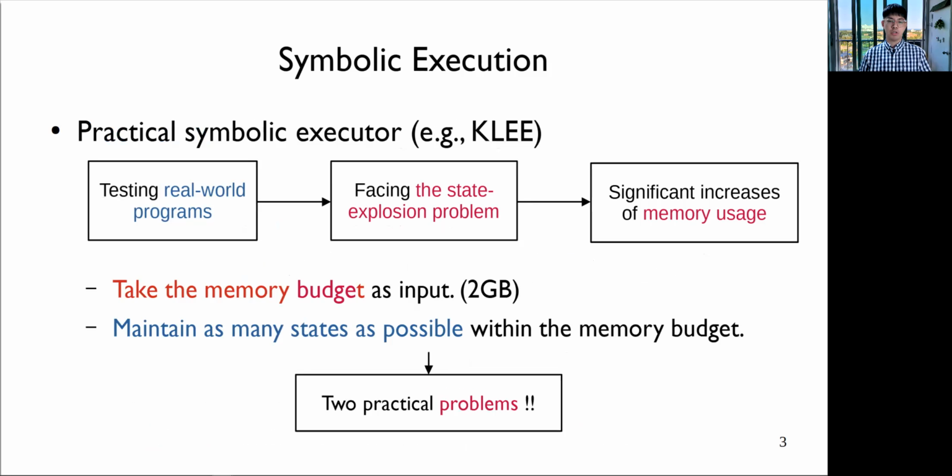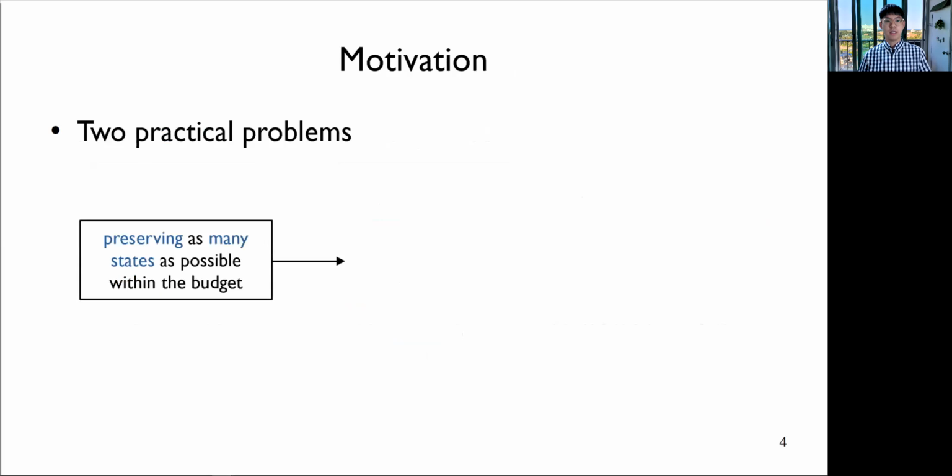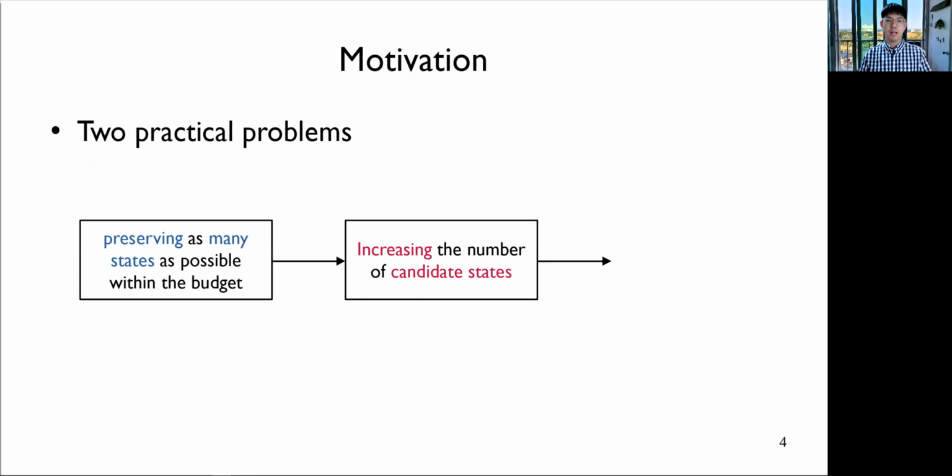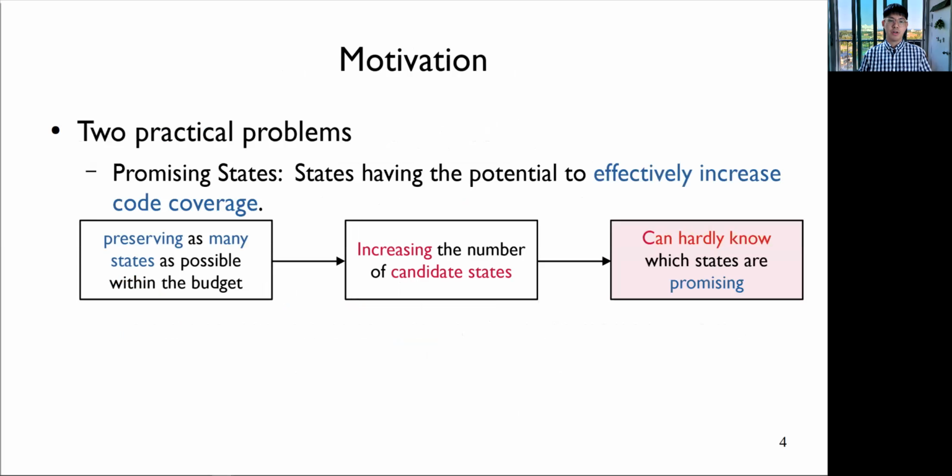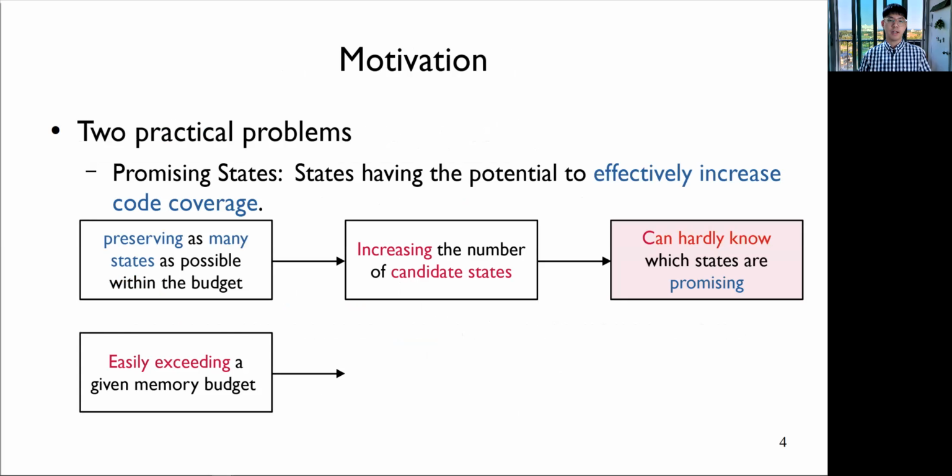However, this reasonable solution raises two practical problems. First, preserving as many states as possible within the given memory budget naturally increases the total number of candidate states. So the symbolic executor can hardly know which states are promising among the other candidates. In our work, we define the promising states as having the potential to effectively increase branch coverage when they are further explored. The second problem is that testing real-world programs easily exceeds the given memory budget.